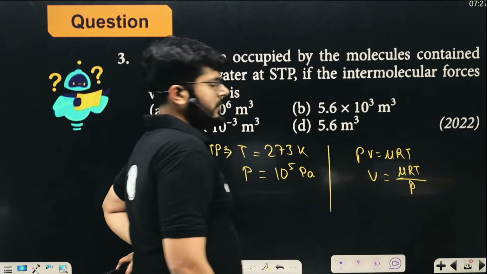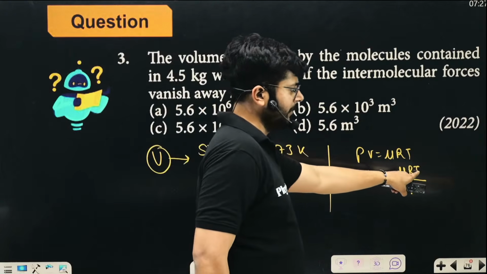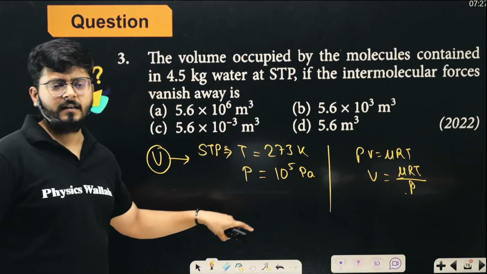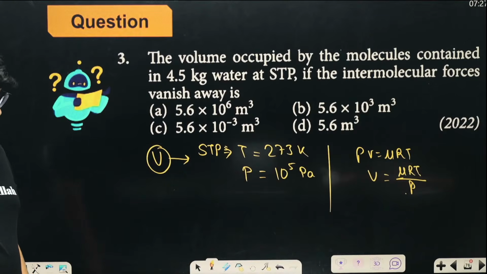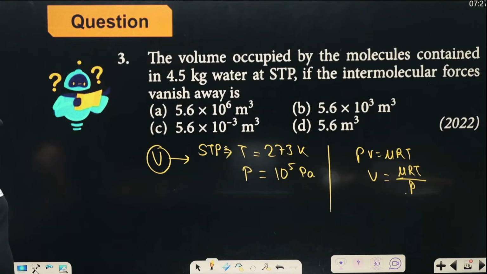So we know these things here because we have to calculate volume at STP. So temperature at STP will be used and pressure at STP will be used, which are these values. R is a constant, 8.31. We can use that. And mu is the number of moles that you can get. So 4.5 kilograms of water are there.